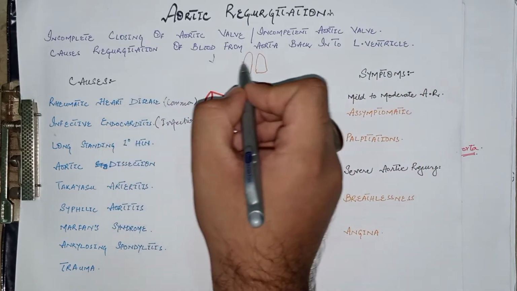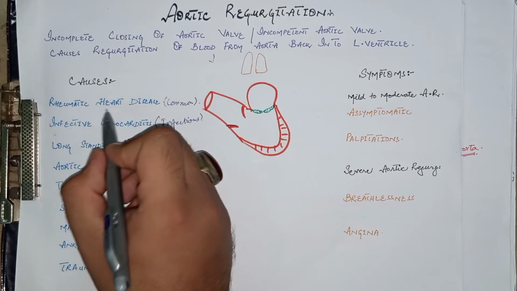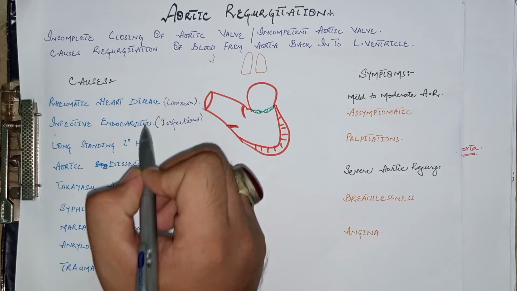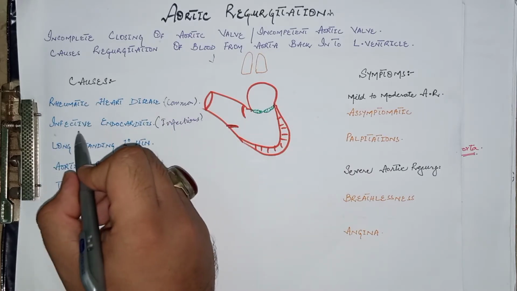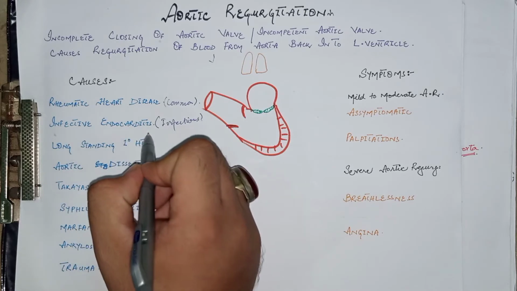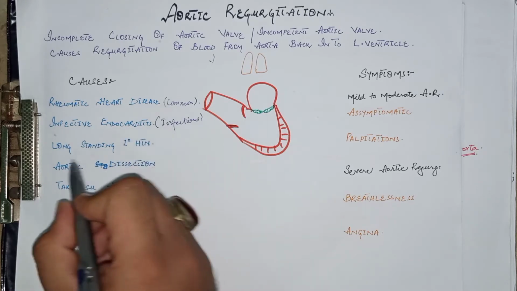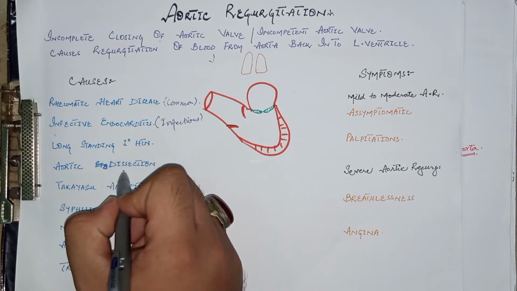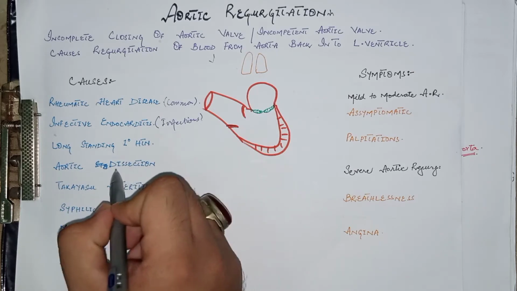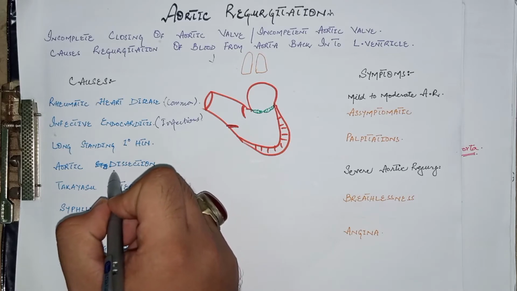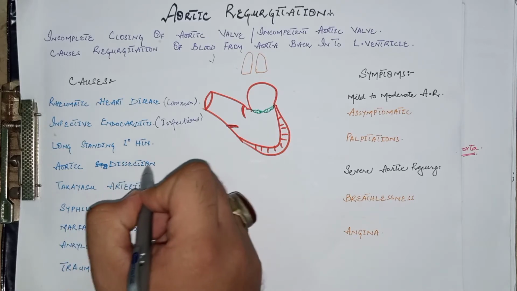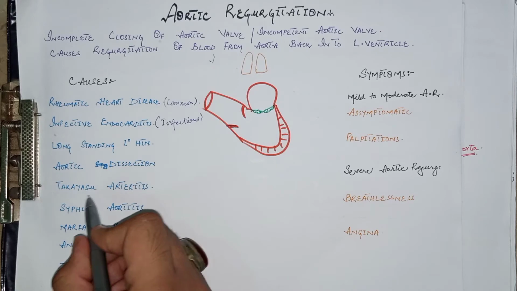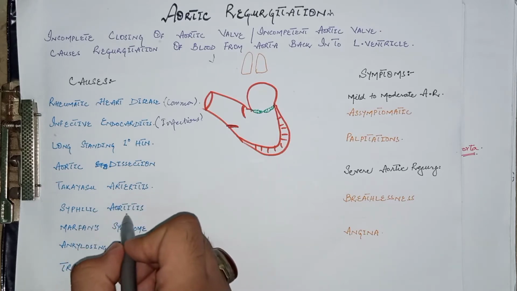Now come to its causes. The most common cause is rheumatic heart disease, but the most common infectious cause is infective or bacterial endocarditis. The other very rare causes are long-standing primary hypertension, and aortic dissection, in which blood accumulates between the tunica intima and tunica media, which causes the incompetent aortic valve. The other rare causes are Takayasu arteritis and syphilitic aortitis.